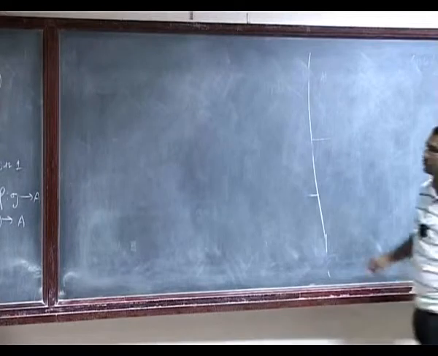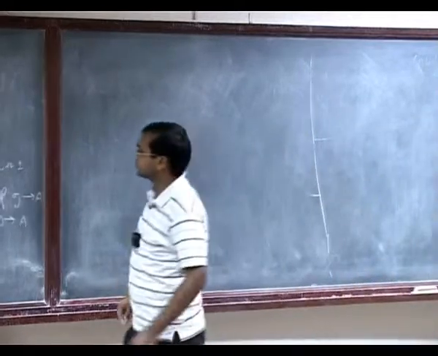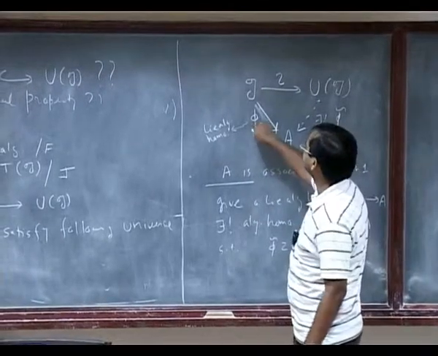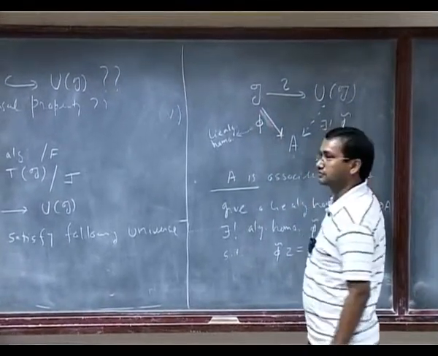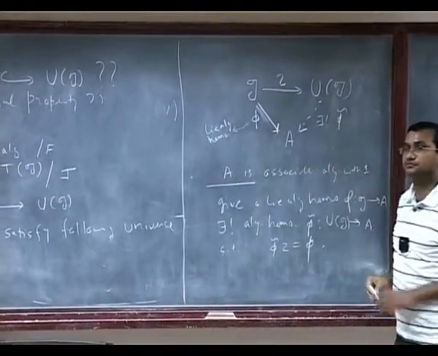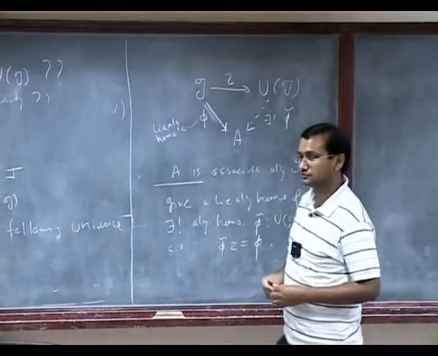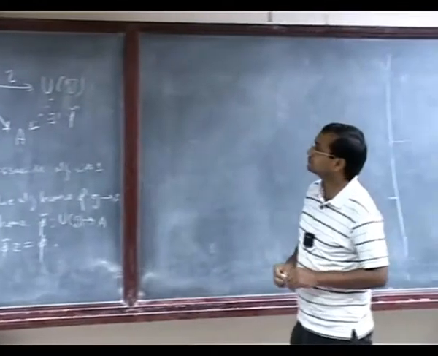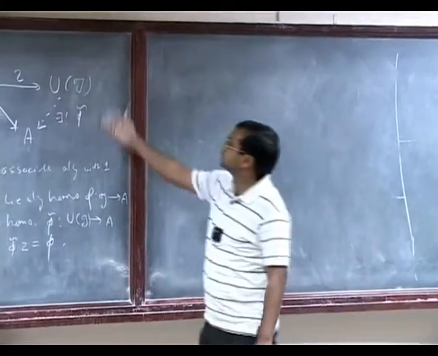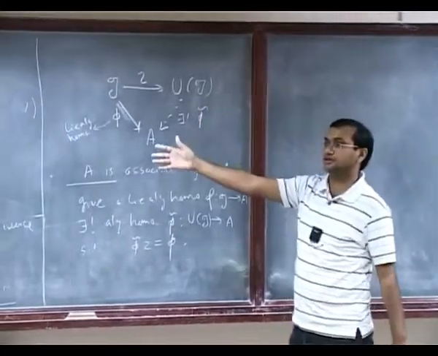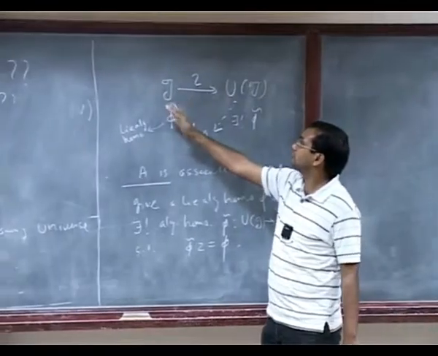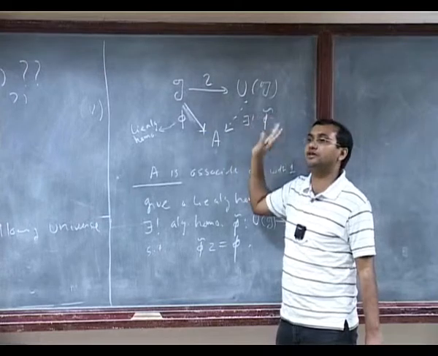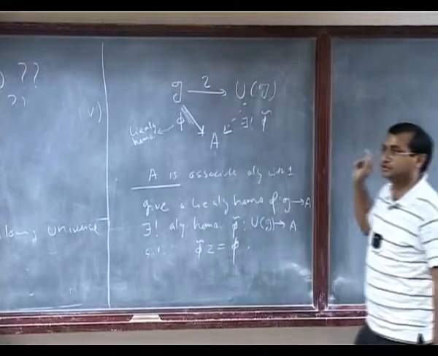Okay, so let's give a proof of this. How do we prove this? We are given phi, we have to define phi tilde. So what do we do? UG is defined as a quotient of TG. So first we have to see whether we can lift this map to TG, and then see whether we can kill that ideal J.